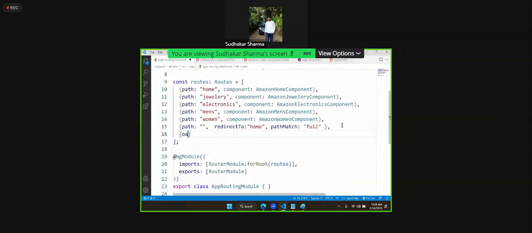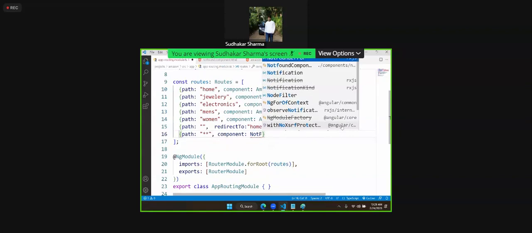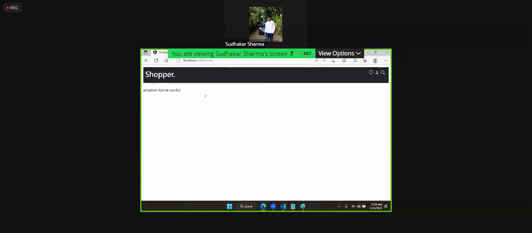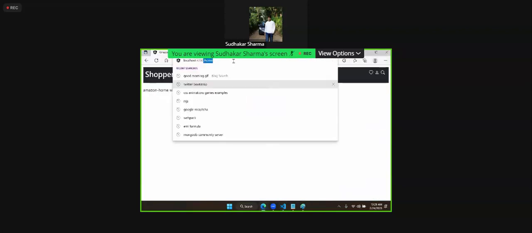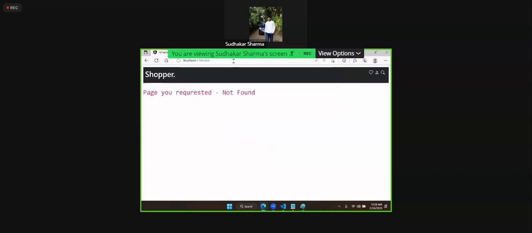If path is double asterisk, it indicates you requested something which is not there. Then which component should come? It should get the not found component. That means now in the URL, if I am requesting something like /kids, it will say not found.